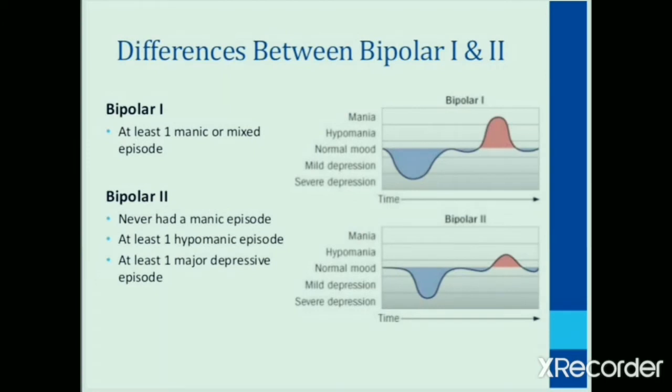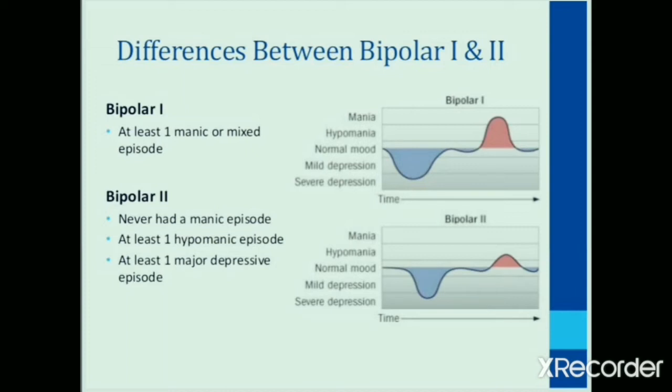Difference between bipolar 1 and bipolar 2. Bipolar 1 is the most severe form of bipolar disorder, in which the symptoms vary between mania and major depression. Bipolar 1 is characterized by at least one manic episode or mixed episode, that is both manic and severe depression episode. Whereas in bipolar 2, the patient never had a manic episode. Instead, he has a less severe or milder form known as hypomanic form. And the symptoms vary between the hypomanic form and major depressive episode.